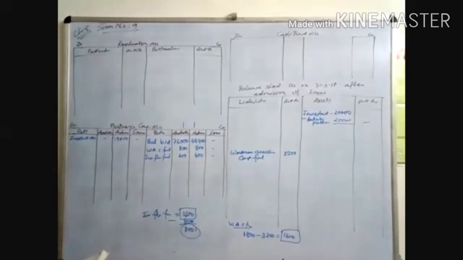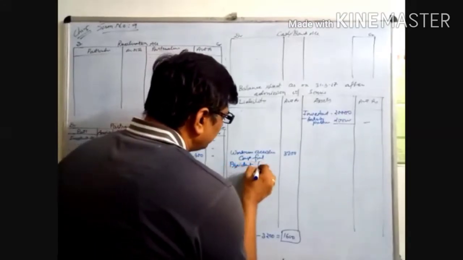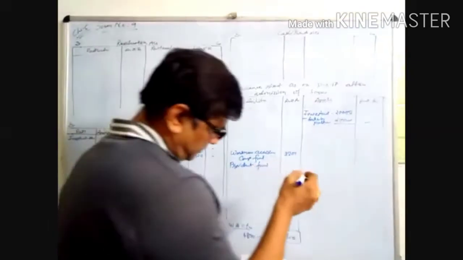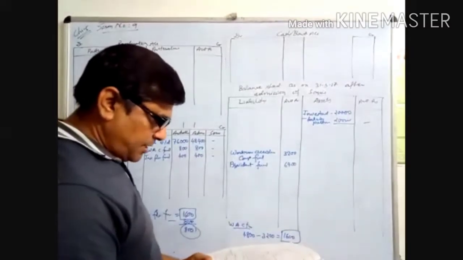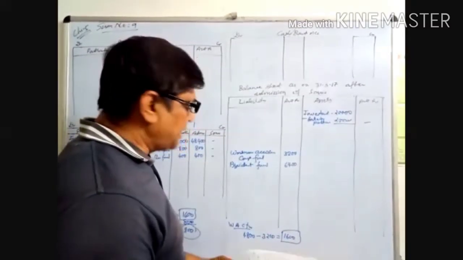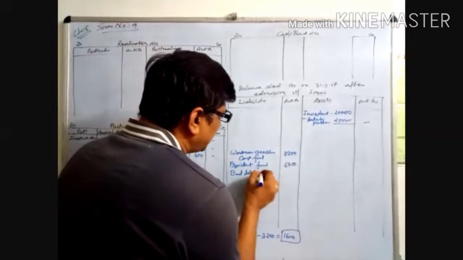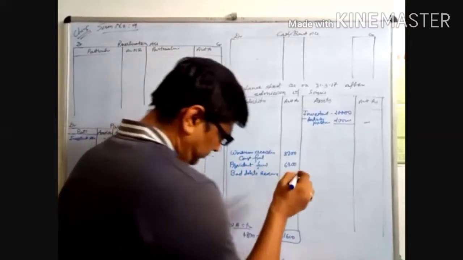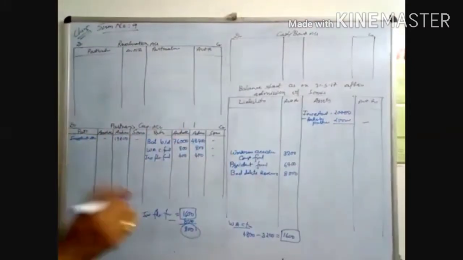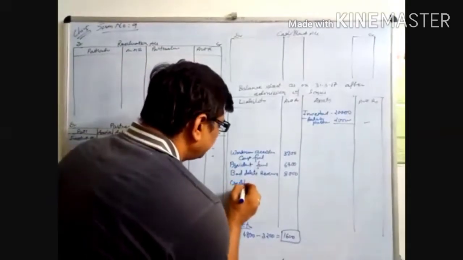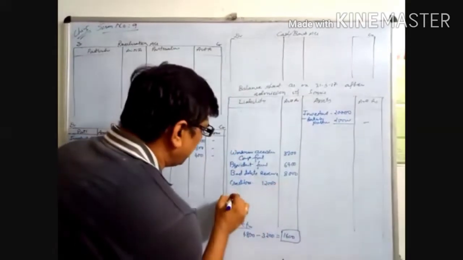Now next is provident fund. No adjustment is there, so write it on the liability side: provident fund 6,400. Next is bad debts reserve. When a debtors adjustment comes, it applies, but nothing is given, so whatever amount is given, you write down as bad debts reserve. It is 8,000. Now next is creditors. Adjustment is there in creditors. Creditors 12,000.